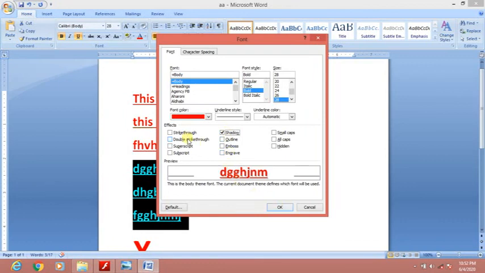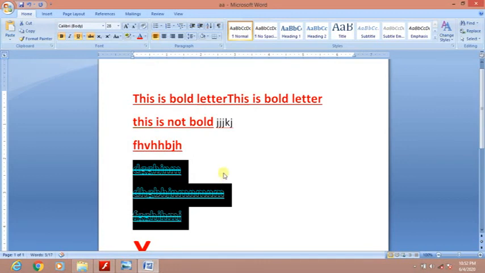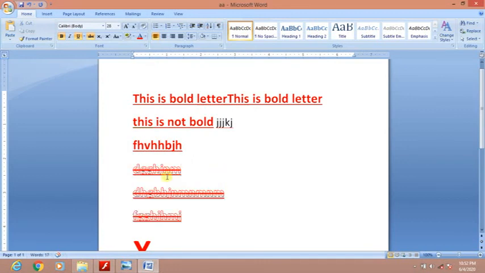Or we want to do double strikethrough or strikethrough. Or we want to show the outline, then the outline will be shown. After applying all these, click on OK. See here, shadow as well as strikethrough as well as outline is coming. So these formatting effects can be applied.